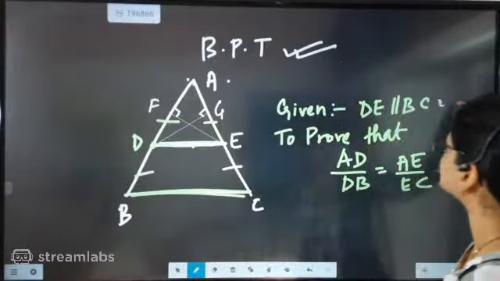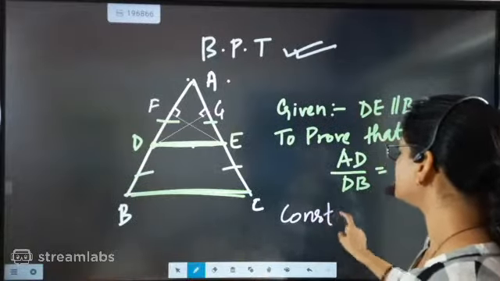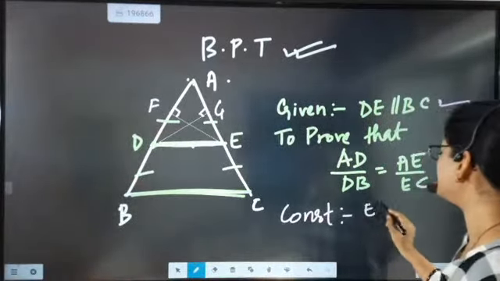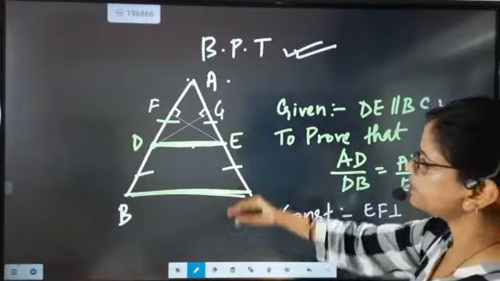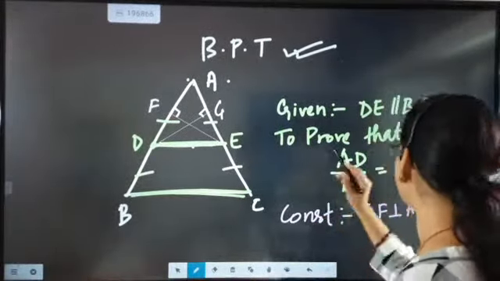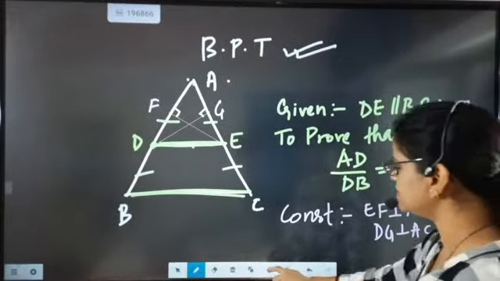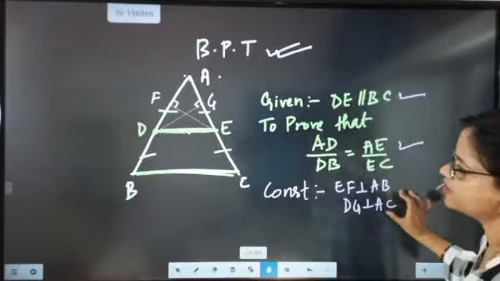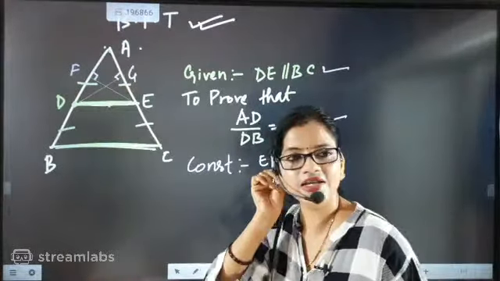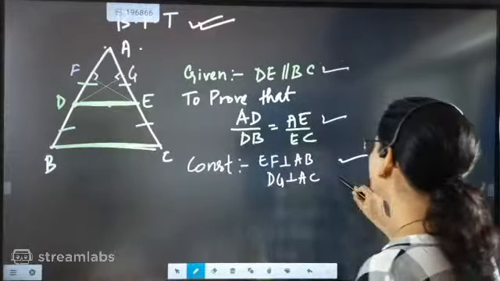So what is given, what to prove, and for construction we will say that EF is perpendicular to AB and DG is perpendicular to AC. These two important sections are given to you.